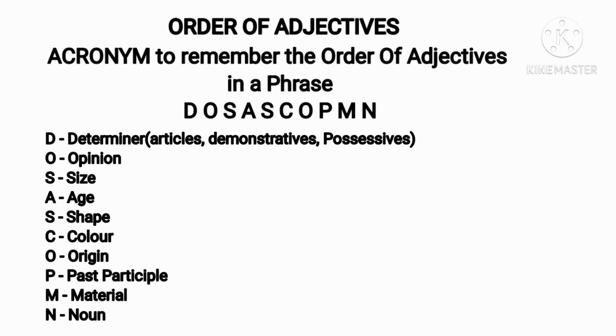So we have taken the first letter in each word and we have prepared the acronym. Is it clear to you? This is how you have to remember the acronym so that it will be easy for you while writing the right order of adjectives in a phrase.